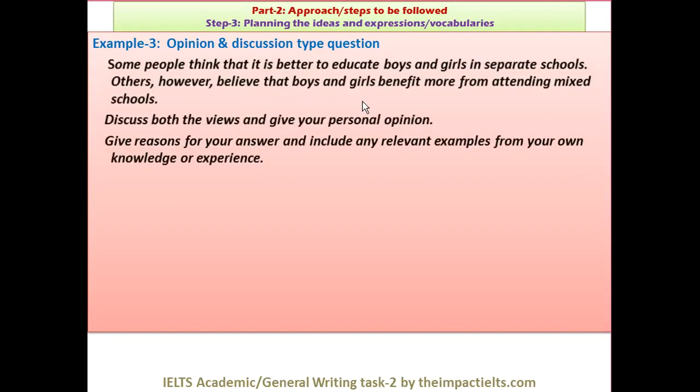What is the question? If you can see, some people think that it is better to educate boys and girls in separate schools. Others, however, believe that boys and girls benefit more from attending mixed school. Easy topic, right? Then discuss both the views and give your personal opinion. Give reasons. So those are the parts.